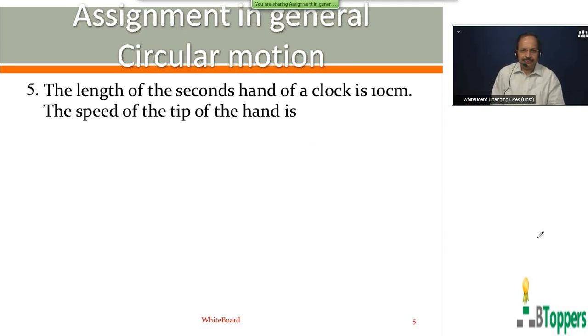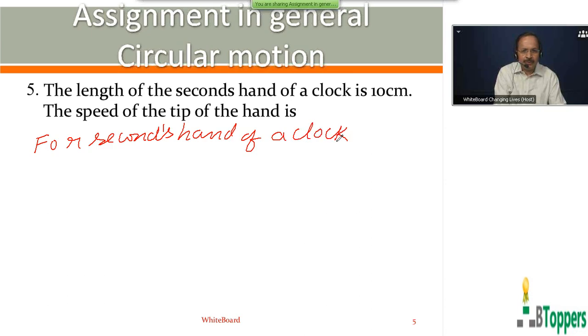Look at question number 5. The length of the seconds hand of a clock is 10 centimeter. The speed of the tip of the hand is? So for the seconds hand of a clock or watch, you can look at your watch and observe in what time interval the seconds hand will complete one revolution.